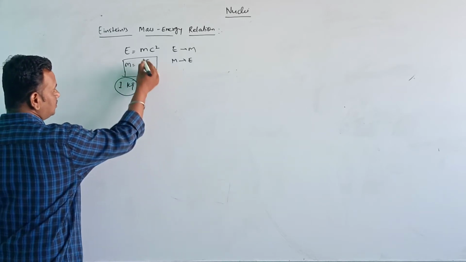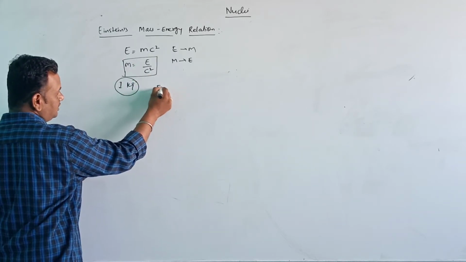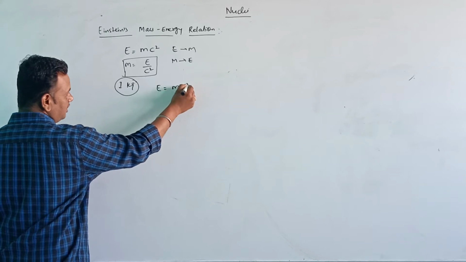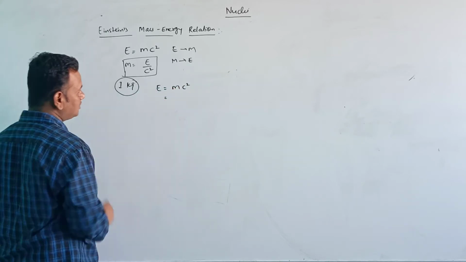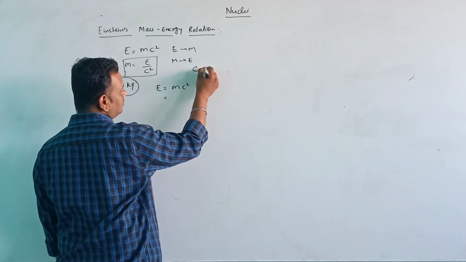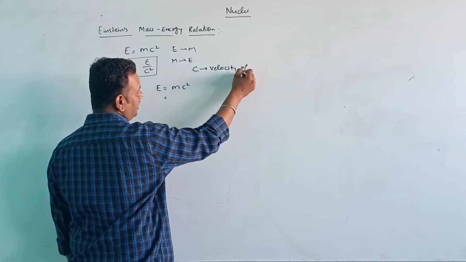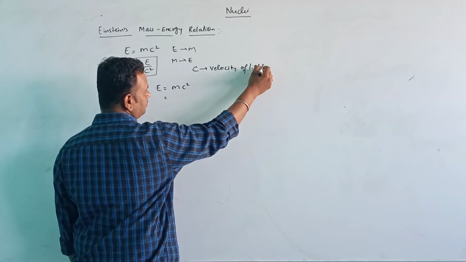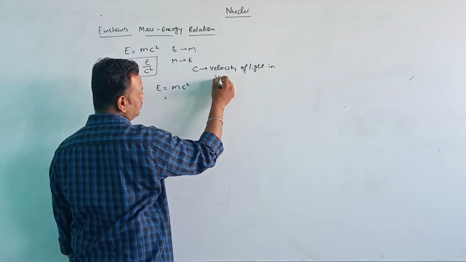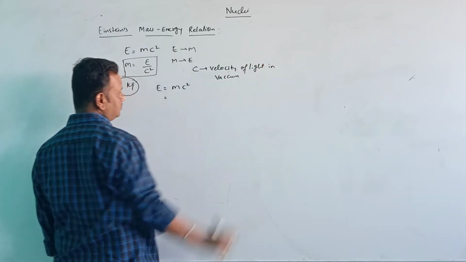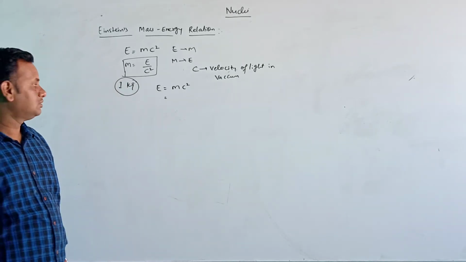Using this relation, E is equal to mc square, where c is the velocity of light in vacuum.